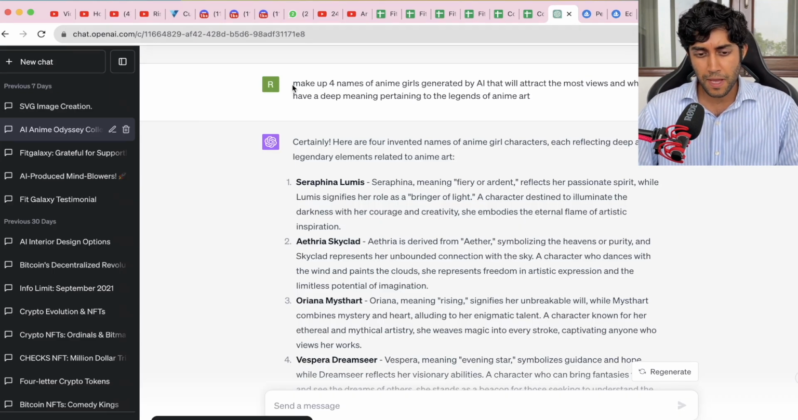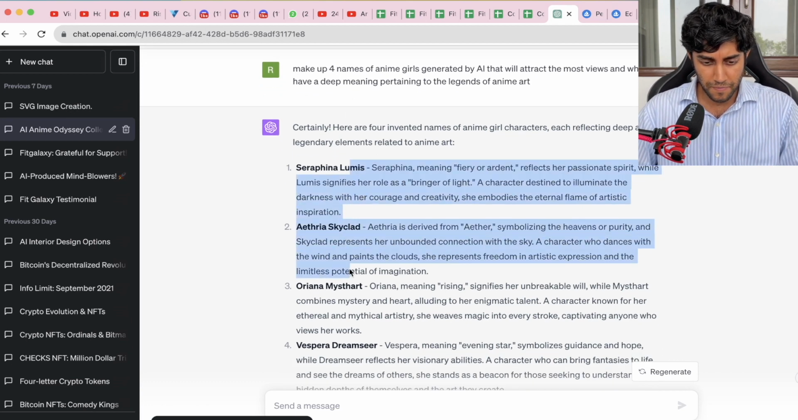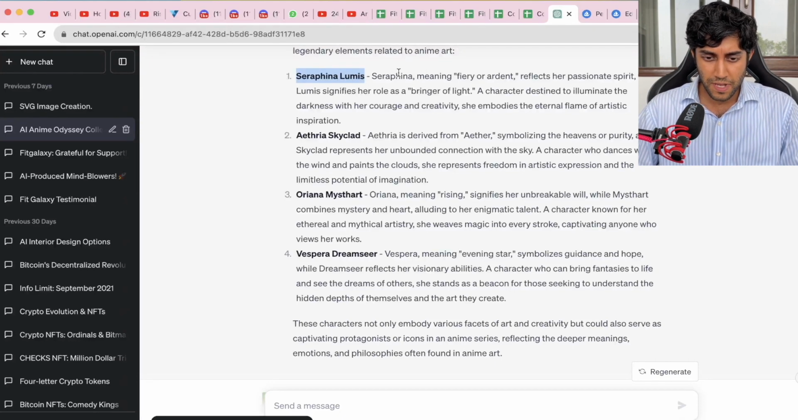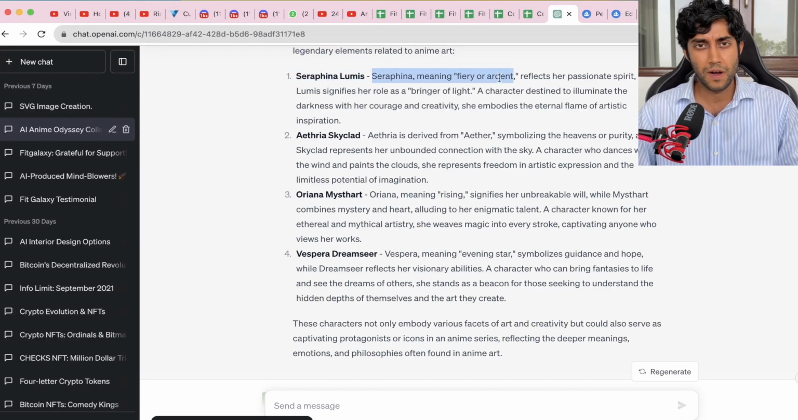I gave ChatGPT this prompt: make up 4 names of anime girls generated by AI that will attract the most views and which have a deep meaning pertaining to the legends of anime art. This is what I asked it. It gave me 4 good names, and it gave me Serafina Loomis, for example, with the full meaning of the name, why they named it like that, and the characteristics of that person, right? Passionate spirit, signifies her role as bringer of light, a character destined to illuminate the darkness with her courage and creativity. She embodies the eternal flame of artistic inspiration.